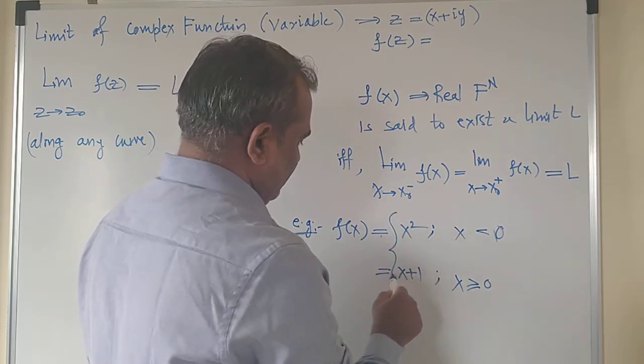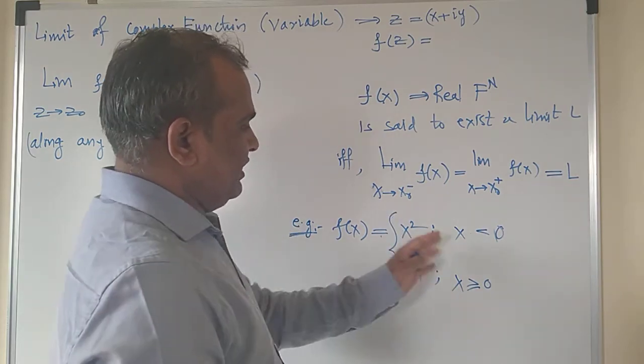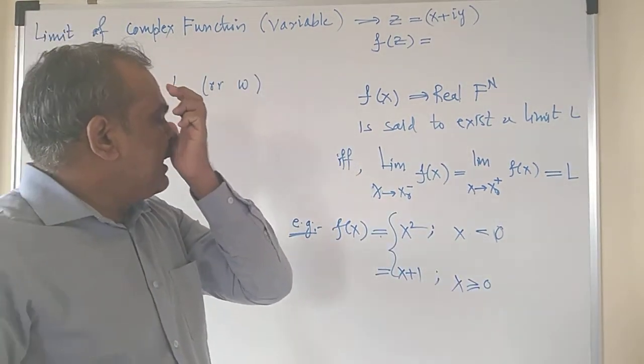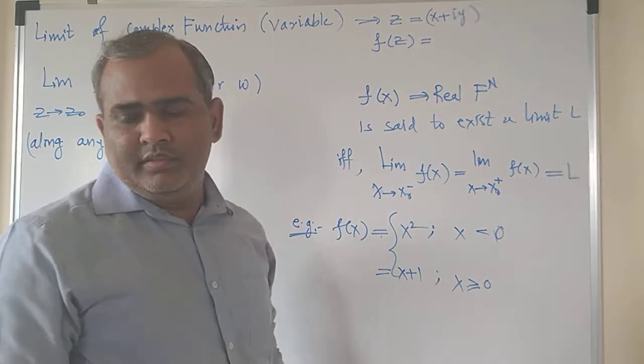One can put the curly bracket on either side. So this is your example, and we have to check the limits.